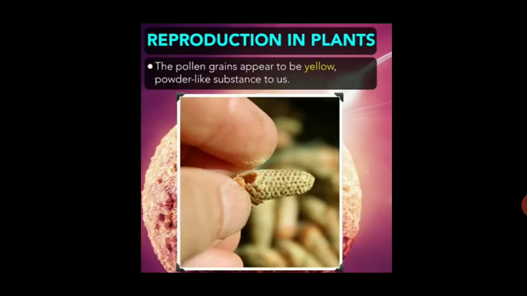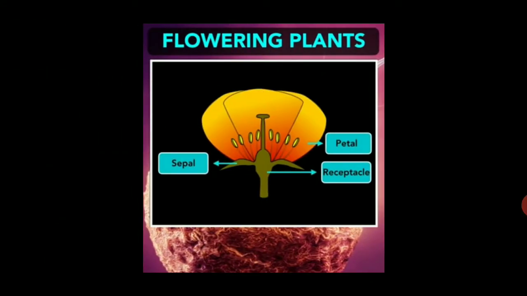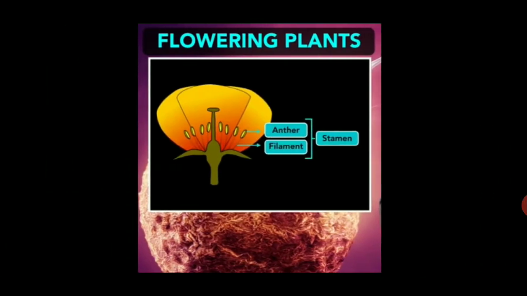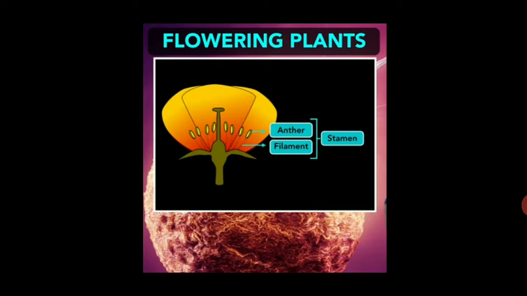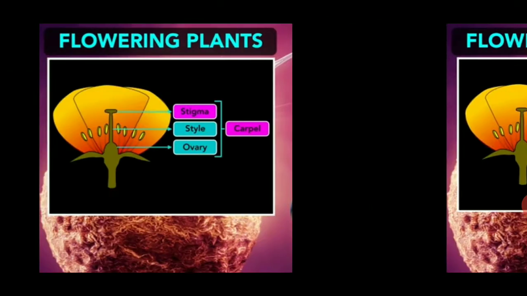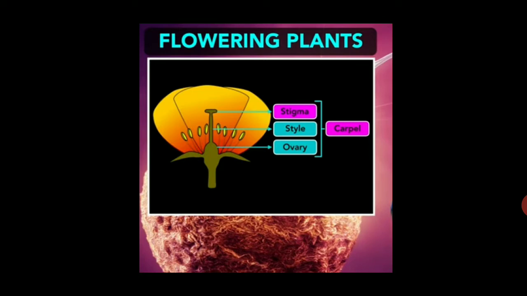The pollen grains appear to us as a yellow, powder-like substance. These are the parts of a flowering plant: petal, receptacle and sepal. The male reproductive part, that is the stamen, contains the anther and filament. The female reproductive part of a plant, that is the carpel, contains the stigma, style and ovary.